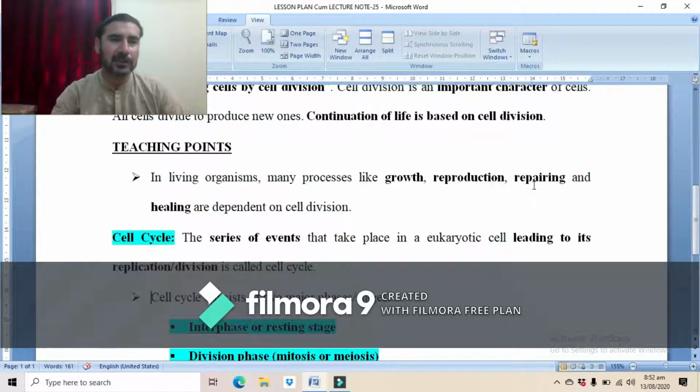Similarly, internal damaged organs are repaired, and healing processes are also dependent on cell division. Similarly, the healing process of various injuries is dependent on the process of cell division.